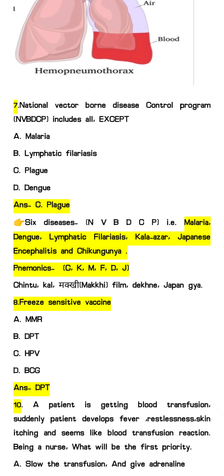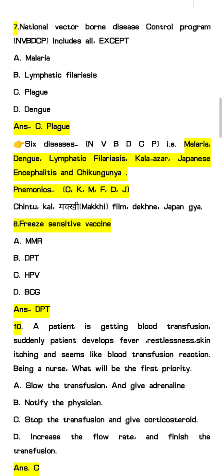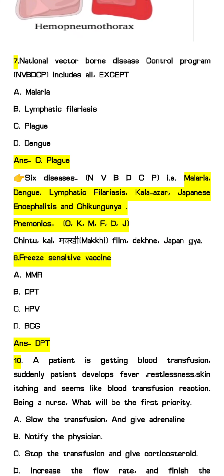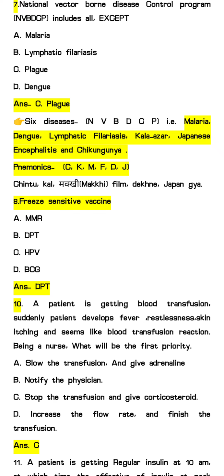It includes malaria, dengue, lymphatic filariasis, kala azar, Japanese encephalitis and chikungunya. You can learn through the mnemonic: चिंटू कल मक्खी फिल्म देखने जापान गया. C for चिंटू, K for कल, M for मक्खी, F for film, D for देखने, J for Japan. Through this mnemonic you can learn all the 6 diseases that come under the national vector borne disease control program.